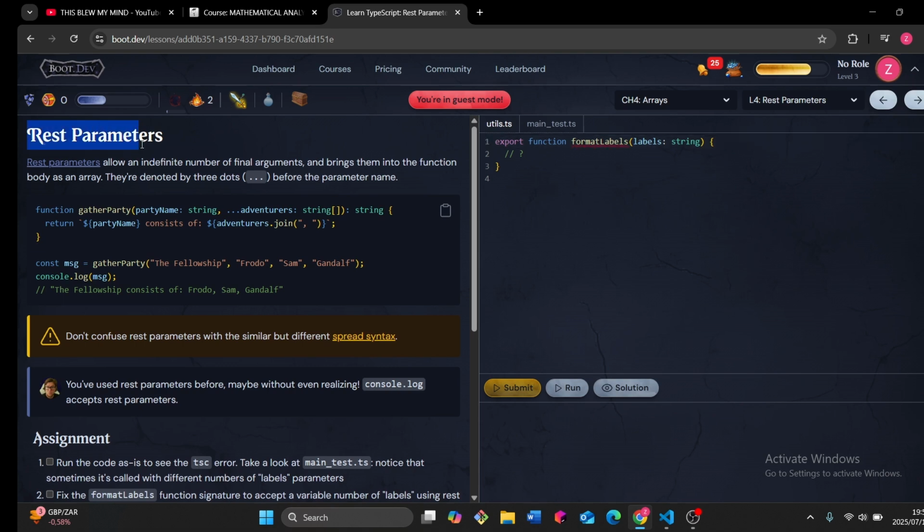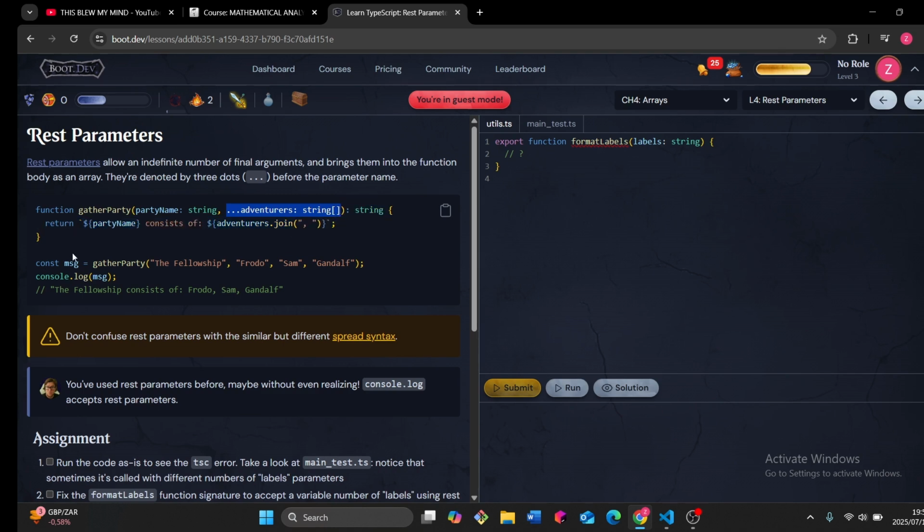Rest parameters allow an indefinite number of final arguments and bring them into the function body as an array. They're denoted by three dots before the parameter name. Okay, function getParty, which takes in the party name. Okay, does that mean there could be many arrays?